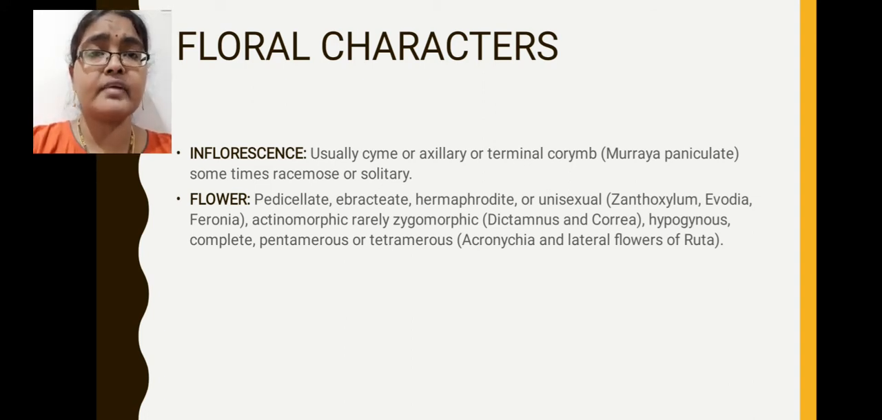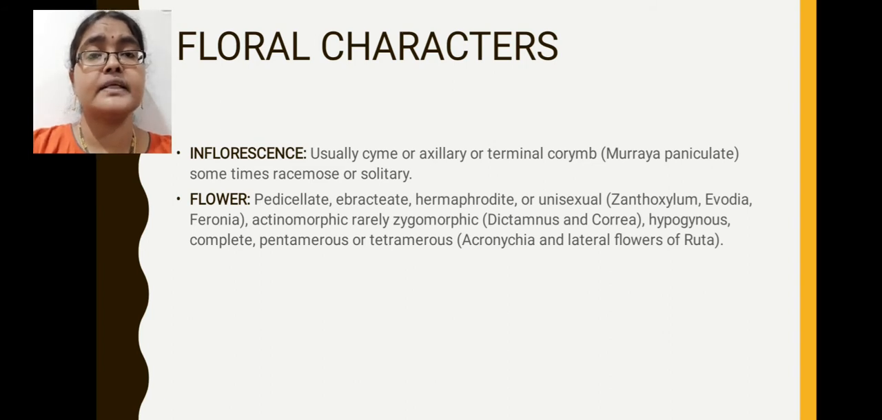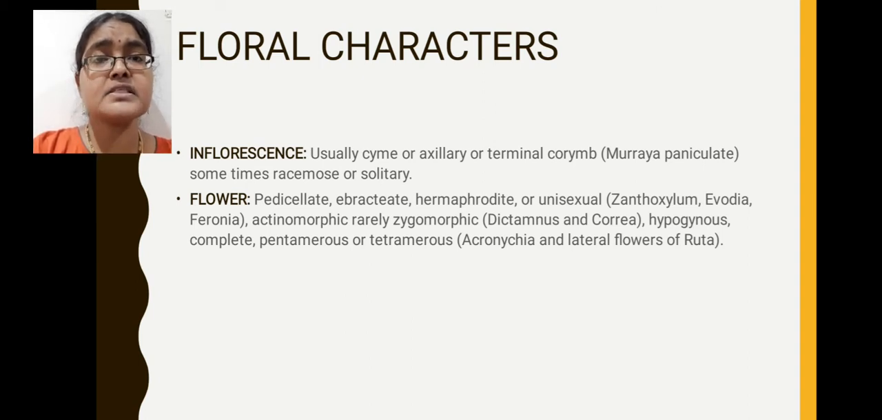For example, in the Ruta graveolens plant, terminal flowers are pentamerous in condition, lateral flowers are tetramerous in condition. Pentamerous and tetramerous condition means the number of floral parts are 4 or multiples of 4, that is called a tetramerous flower. If floral parts are present in 5 or multiples of 5, that flower is called a pentamerous flower. So some members show pentamerous flowers, some members show tetramerous flowers, but both types of flowers are present in one plant. That plant is the Ruta graveolens plant. Terminal flowers are pentamerous, lateral flowers are tetramerous in condition.